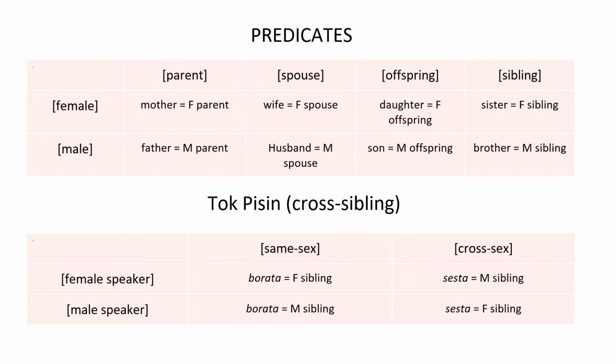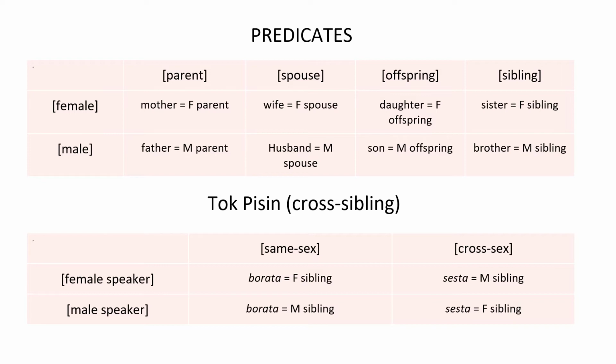There are four primitive features to use when using kinship analysis, that is, parent, sibling, offspring, spouse, along with two components. Those are male and female, making up eight basic predicates that you see in the slide right now. So mother, father, wife, husband, daughter, son, sister, and brother. Those eight are the basic predicates. And to write them in the kinship manner, you have to write the component first and then the feature. So for mother, you write F parent, which stands for female parent, and for father, you write M parent, which stands for male parent, and so on and so on.